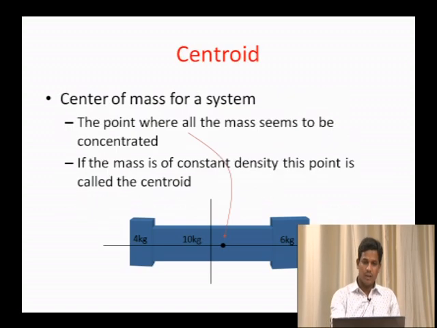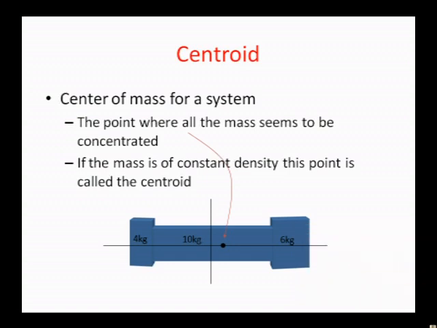After knowing the meaning of mass, we have to learn the meaning of the centroid. Before that, let us know the center of mass for a system.